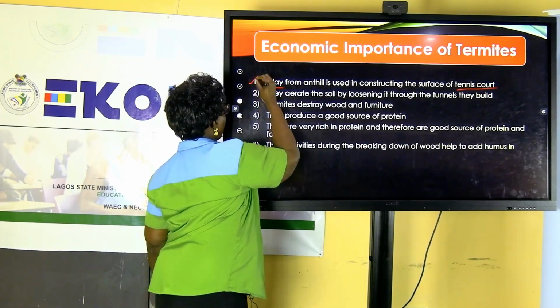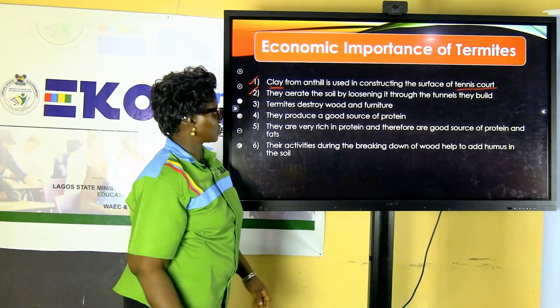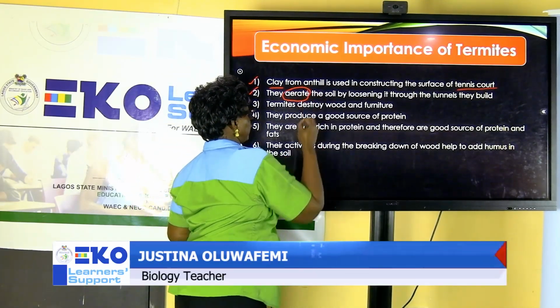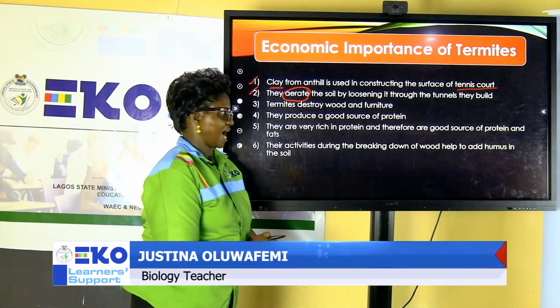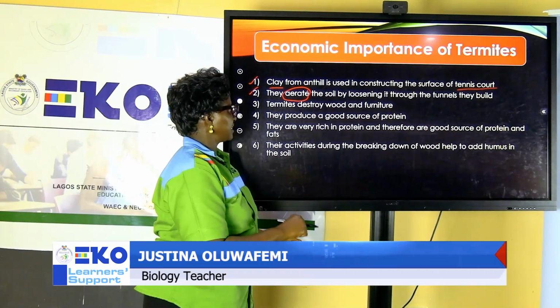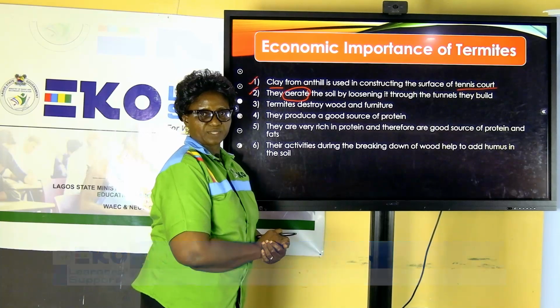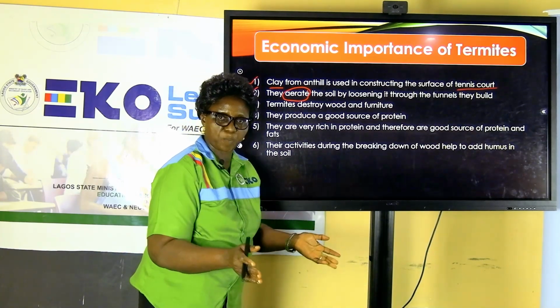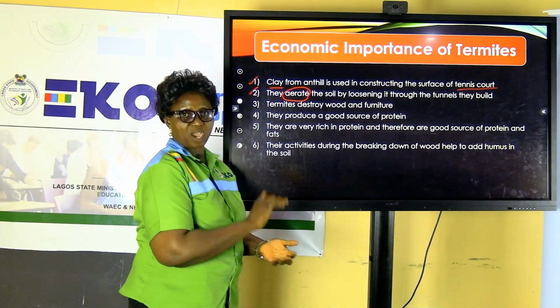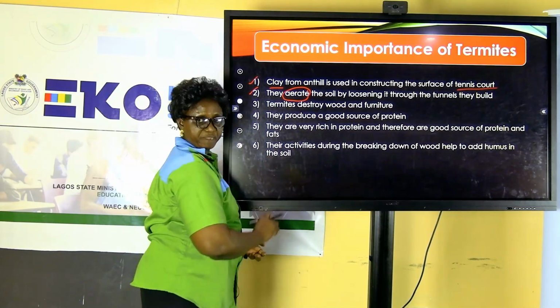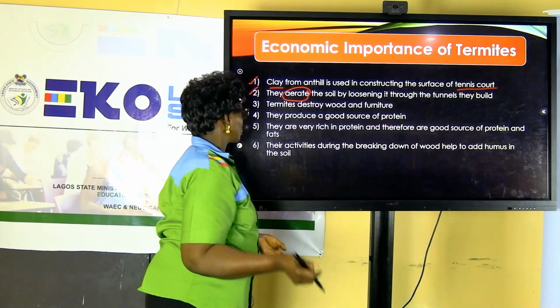The second role or importance of termites, they aerate the soil, and this they do by loosening it. As they move through the soil, they aerate the soil. They create an opening that air can occupy. That is the concept of aerating, which helps the plant to grow.